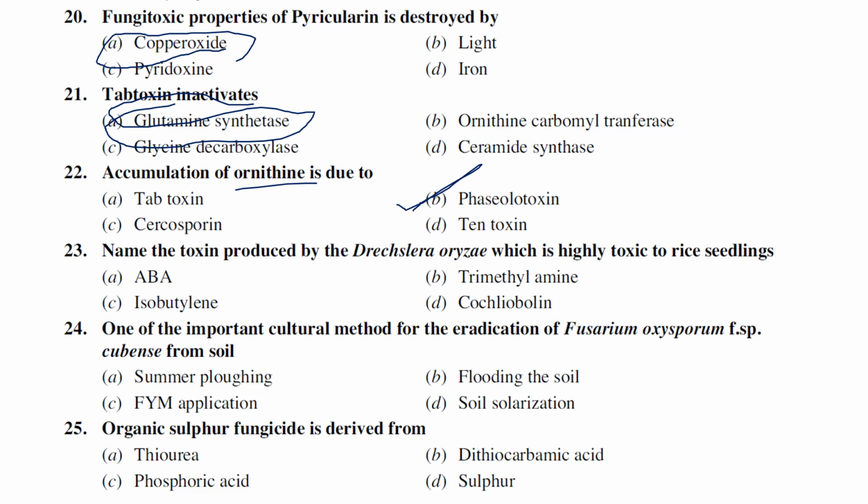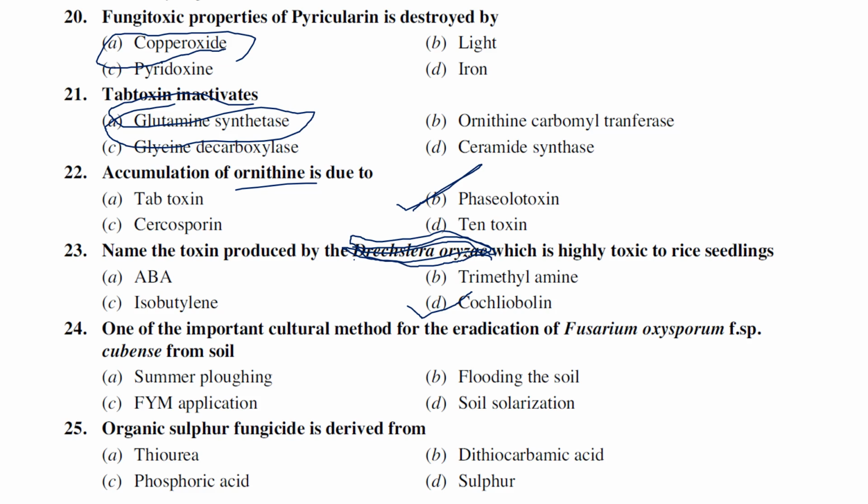Name the toxin produced by Drechslera oryzae, which is highly toxic to rice seedlings: ABA, trimethylamine, isobutene, or ophiobolin. This Drechslera oryzae, which causes brown leaf spot of rice, is also called Helminthosporium oryzae, Bipolaris oryzae, or Cochliobolus miyabeanus. It produces a toxin called ophiobolin A, B, and C. It acts as toxic to rice, not only rice seedlings, but also plays a major role in production of symptoms.